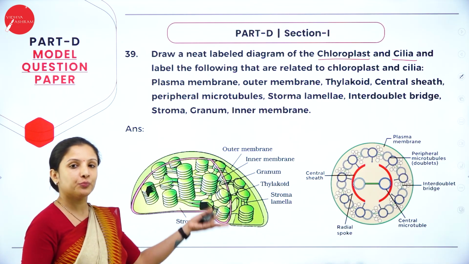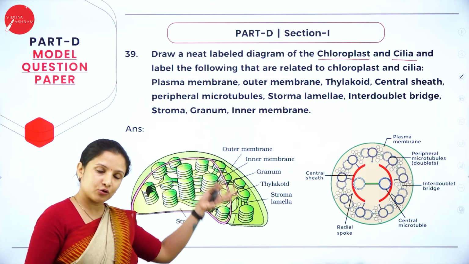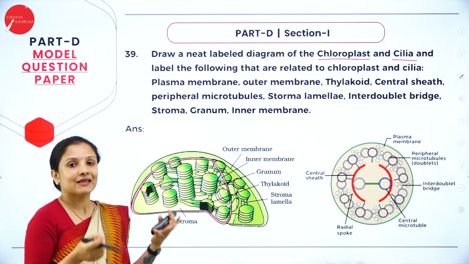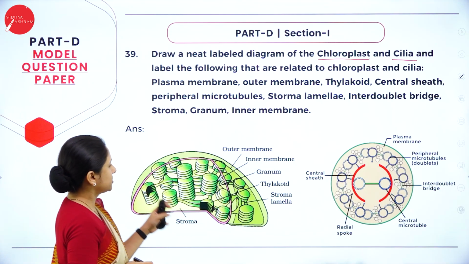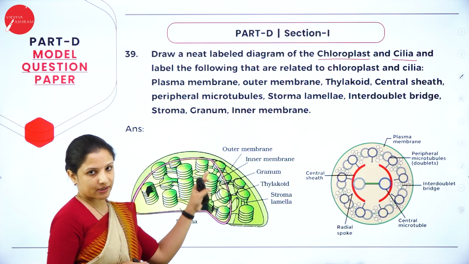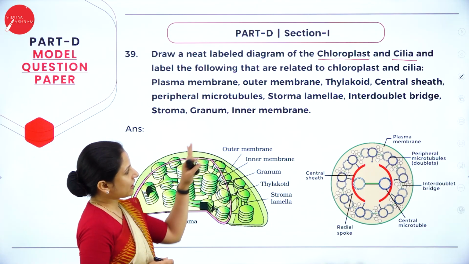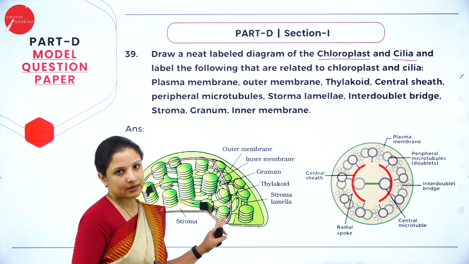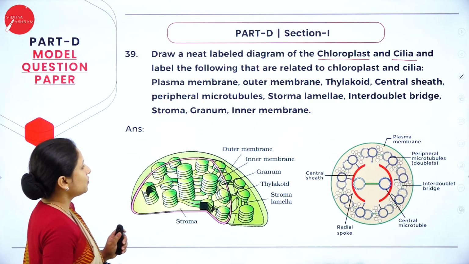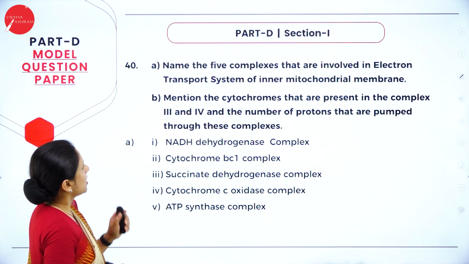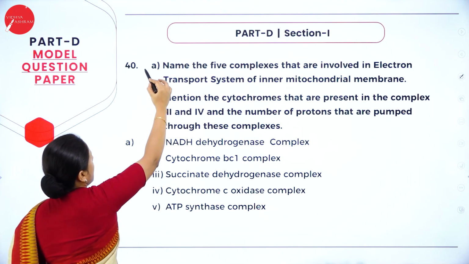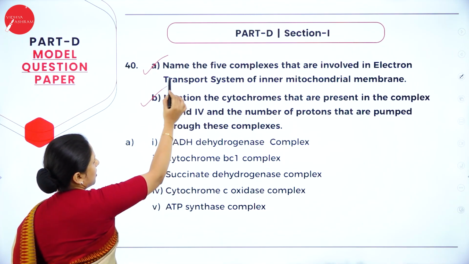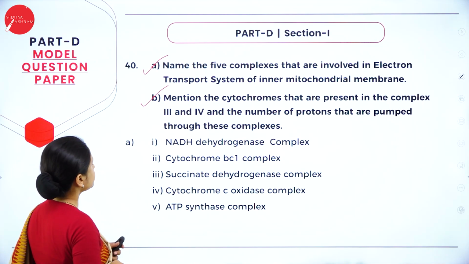Now you have to pick which label comes under chloroplast and cilia, and then you have to segregate and label it properly. This is also a diagram taken from the NCERT textbook. So whatever labeling is there, that needs to be labeled. So this is how you have to write this. So next question. Here again, 2 questions are asked under question number 40, question A and question B.